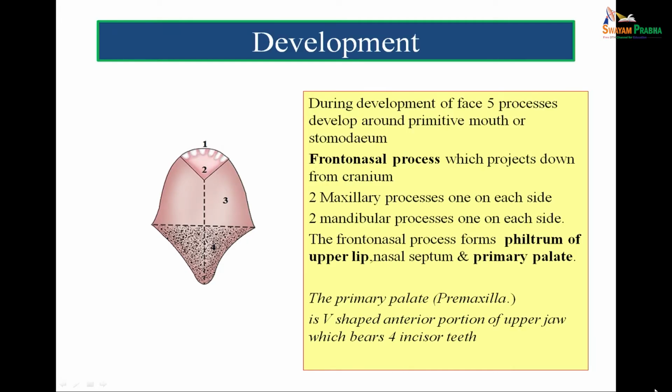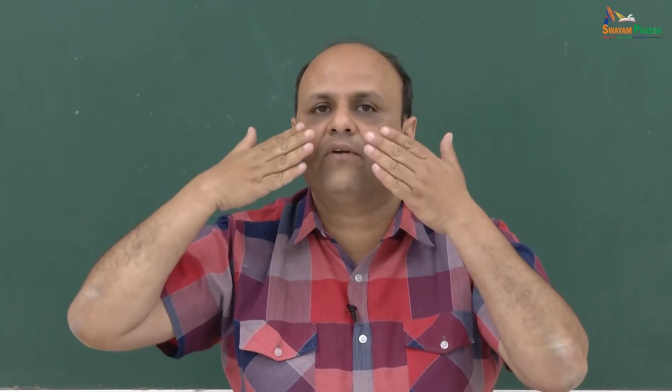During development of the face, 5 processes develop around the primitive mouth. The primitive mouth is called stomatodeum. The frontonasal process projects down from the cranium, with 2 maxillary processes on each side and 2 mandibular processes on each side. So, the frontonasal process is coming from above, and 2 maxillary processes and 2 mandibular processes are there.